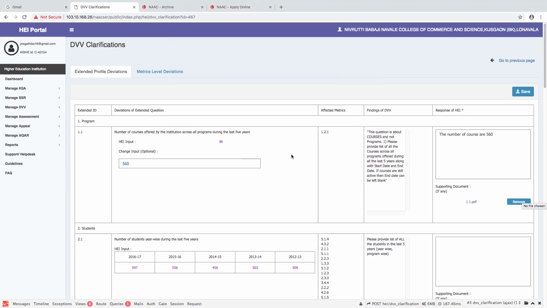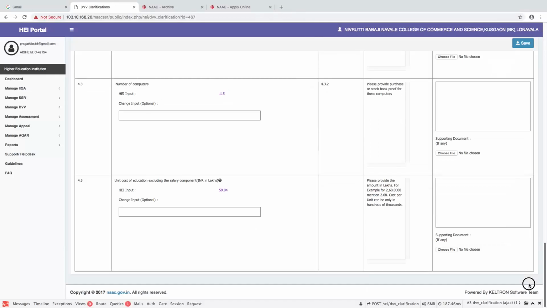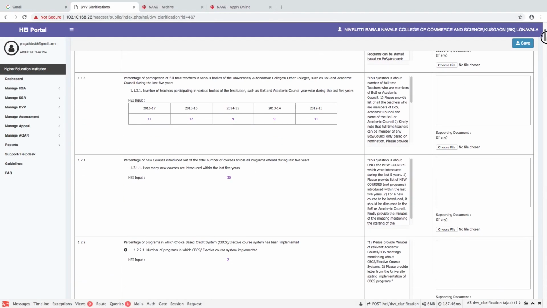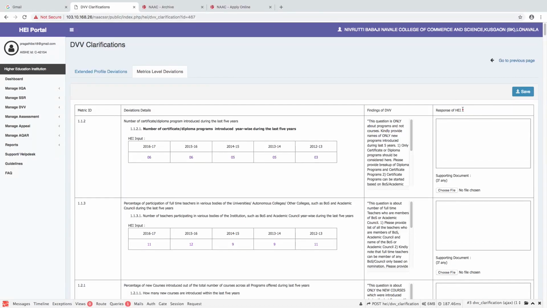So, now the same process has to be done for all the deviations that have been asked here, for all the extended profile deviations and for the metric level deviations. It is important that we understand what the DVV is asking. So, it is important that the entire text is read and understood by the HEI, and accordingly the response has to be provided.